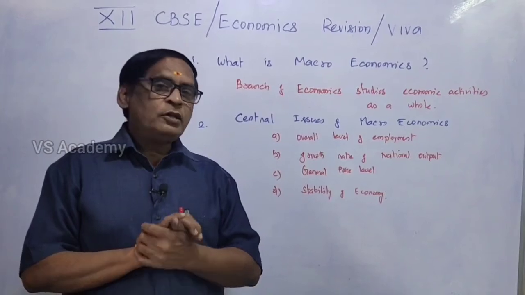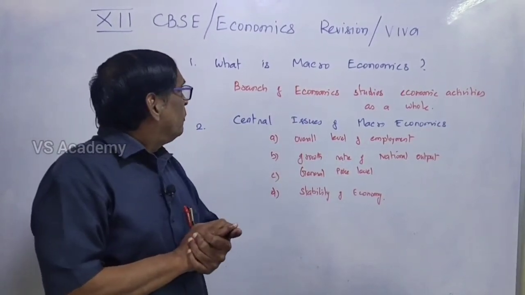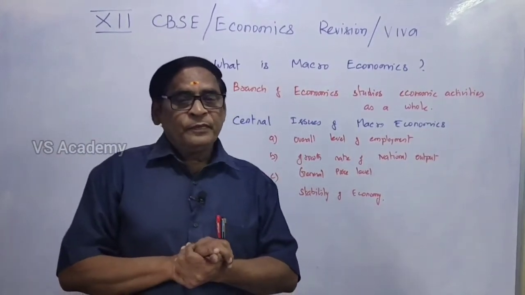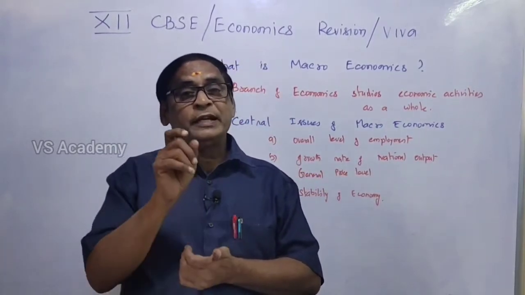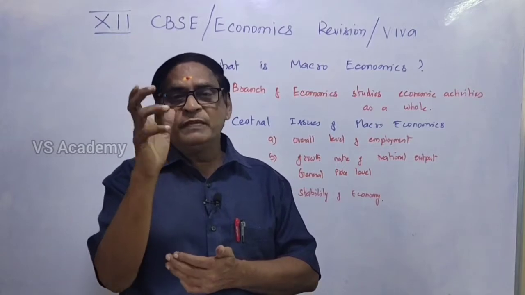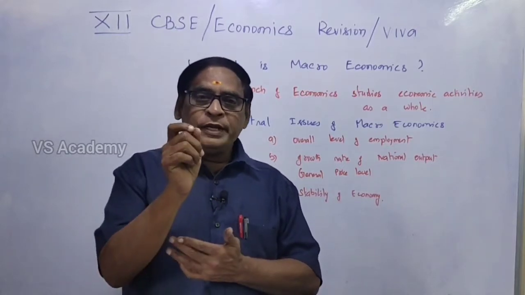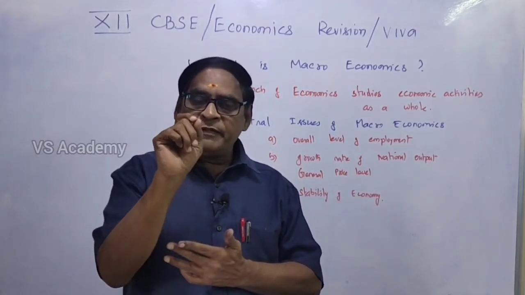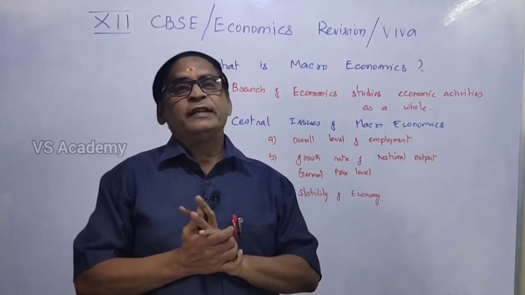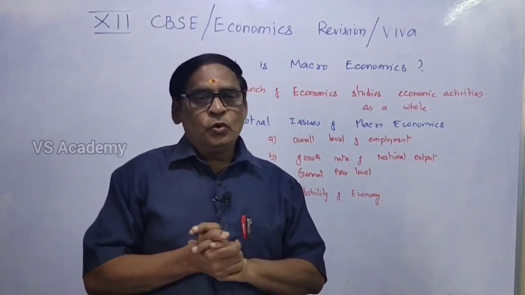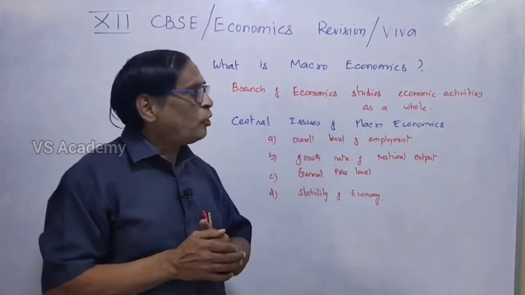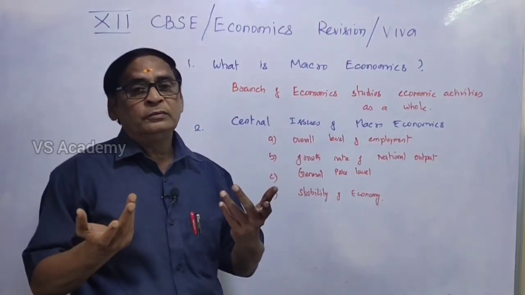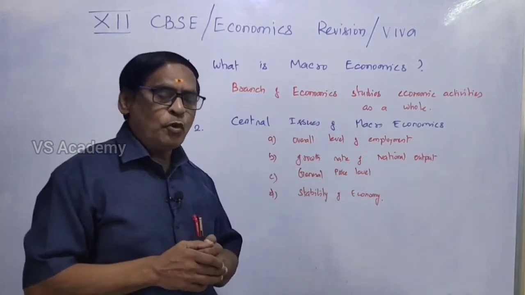If the external asks you the question, what is macroeconomics? We had already discussed macro and micro. Micro is the study of the economic activities of an individual. Macro is the study of economic activities as a whole, for example, national income, GDP, like that. So what you have to write is: the branch of economics that studies the economic activities as a whole. You can simply say that in front of him, no problem.